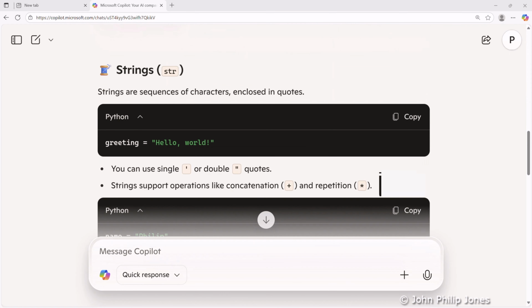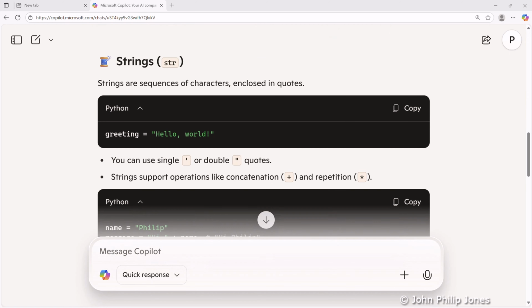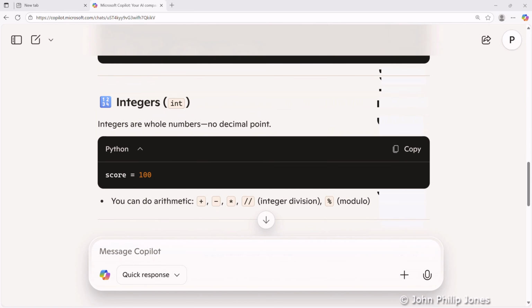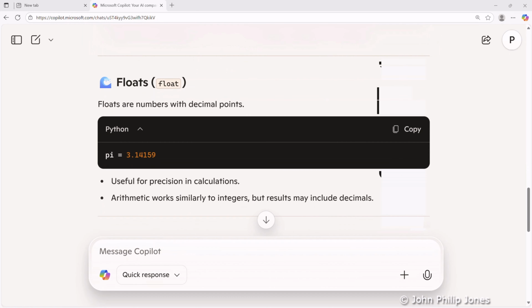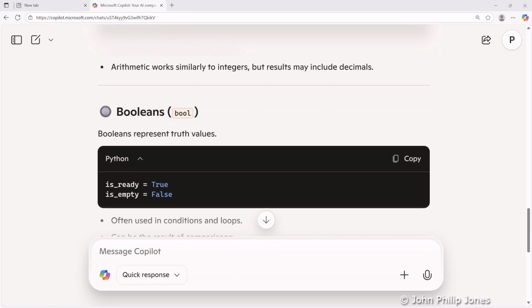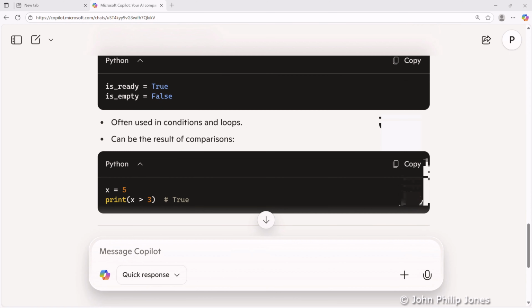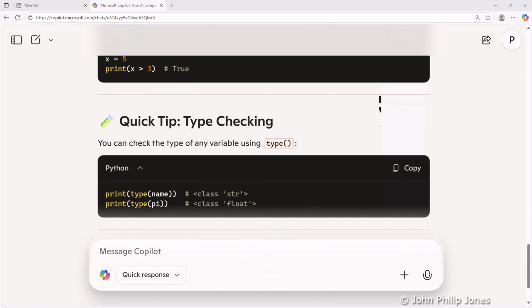Scrolling down, we can see it talks about strings. Further down, it's talking about integers. We carry on and we can see it refers to floats. It then talks about booleans. And then further down, it says quick tip, type checking. Now, I will look at these aspects of Copilot's response in the next video, as I like to try and keep each individual video less than 10 minutes.